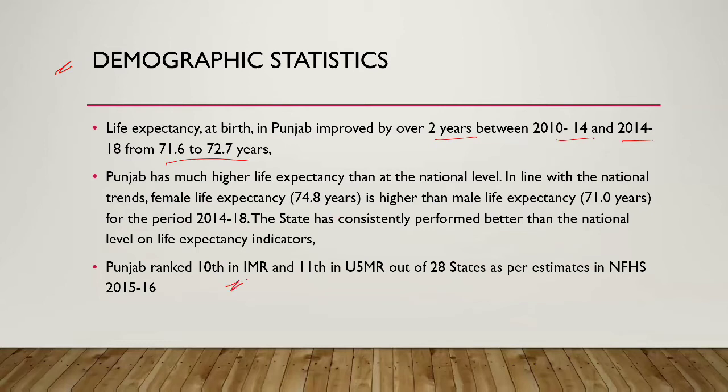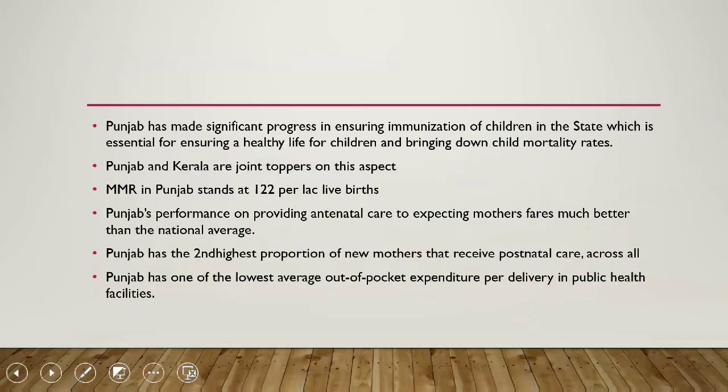Punjab ranks 10th on IMR and 11th in under-5 mortality rate out of 28 states as per the estimates in the National Family Health Survey 2015-16. Punjab has further made significant progress in ensuring immunization of children in the state, which is essential for ensuring a healthy life for children and bringing down child mortality rates. Punjab and Kerala are joint toppers in this aspect. MMR in Punjab is 122 per lakh live births.